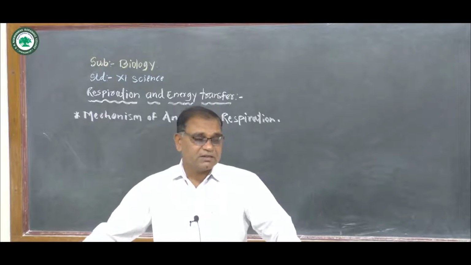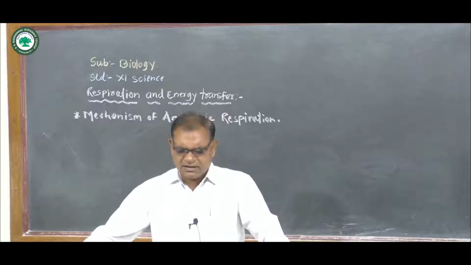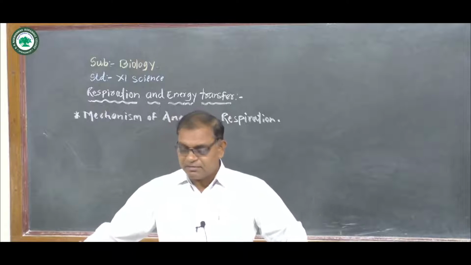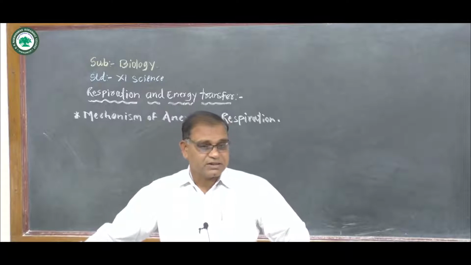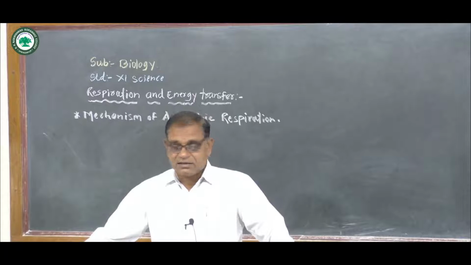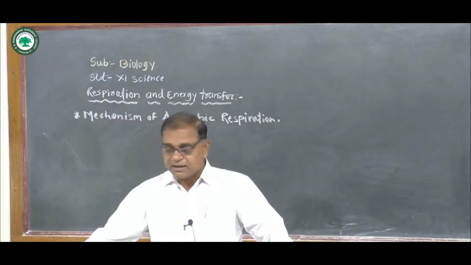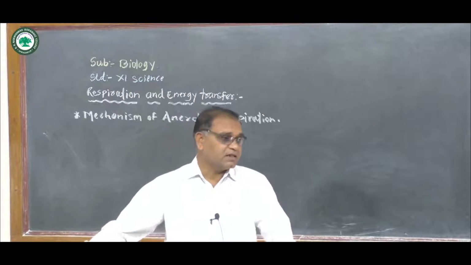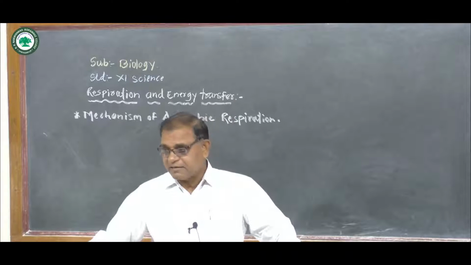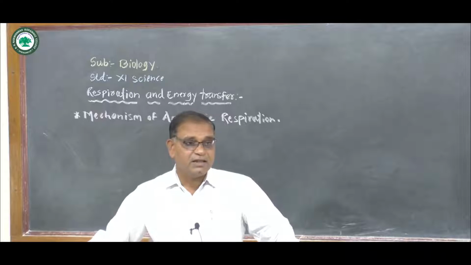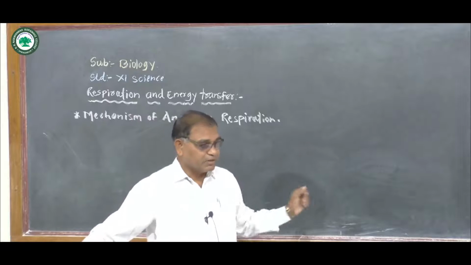Then this acetyl coenzyme A enters the matrix of mitochondria and combines with oxaloacetic acid in a cyclic manner to synthesize a number of complex organic compounds. This means the Krebs cycle takes place within the matrix of mitochondria.